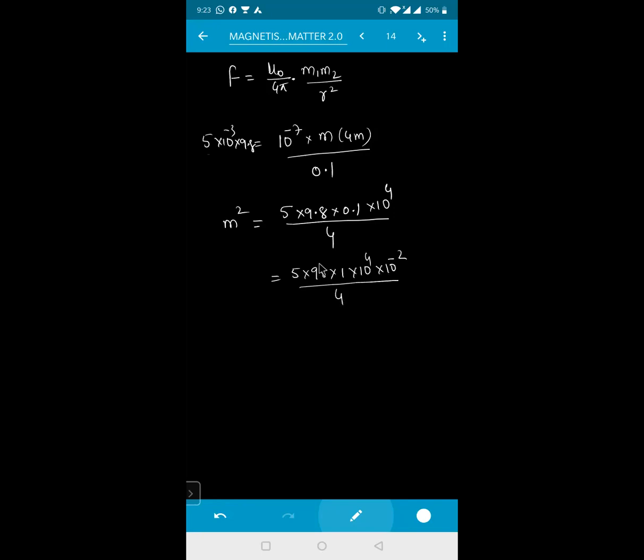This one is how much better? Sir, it will become 10 to the power of 2, right, sir? Yes, 10 to the power of 2. This will become for me 10 to the power of 2. This will become how much for me? Can you tell me? This is 4 ones are. This will become how much for me?